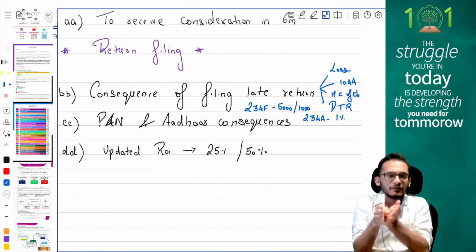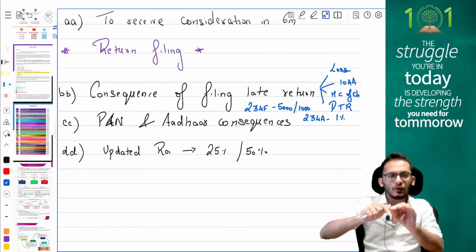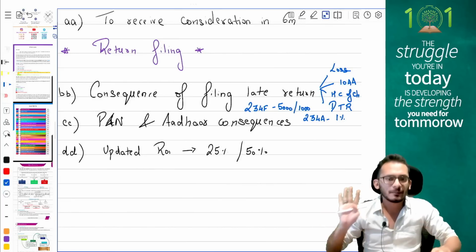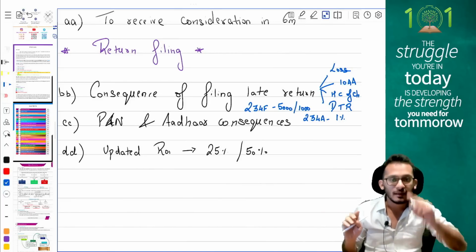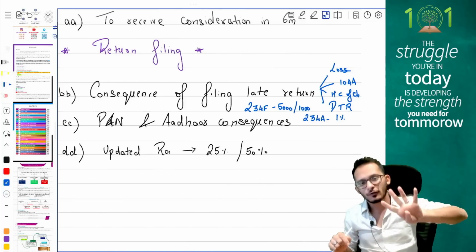So if your due date is 31st July or 31st October, on that date, whatever is still pending, on that you will be levied 1% interest. People, these items are to be kept in mind for your 4-mark question.